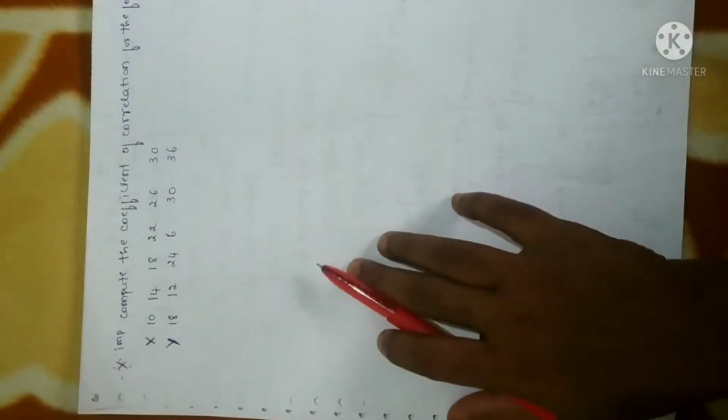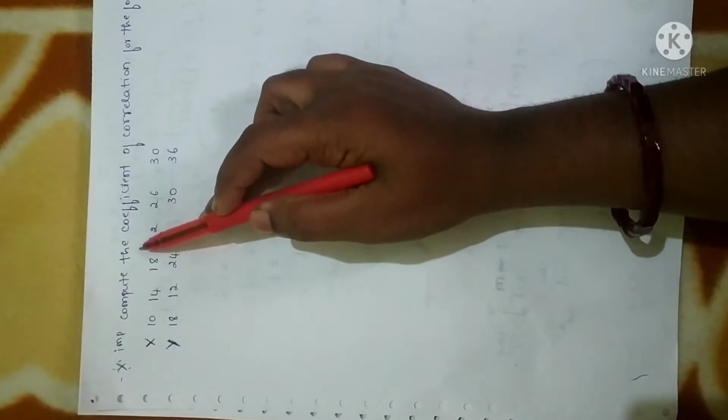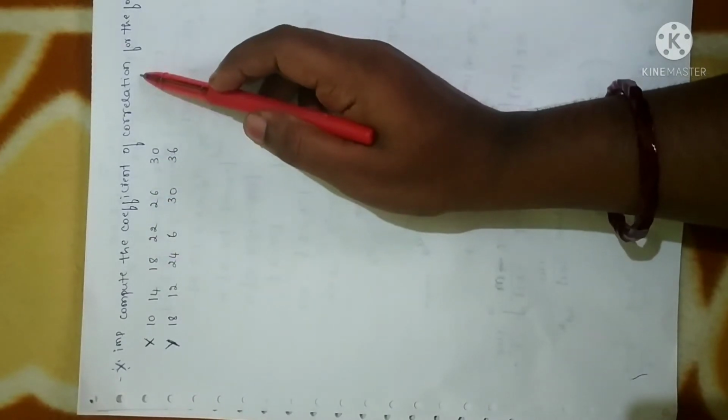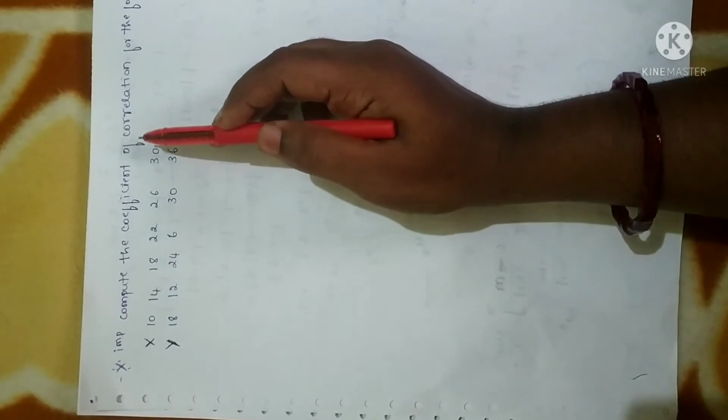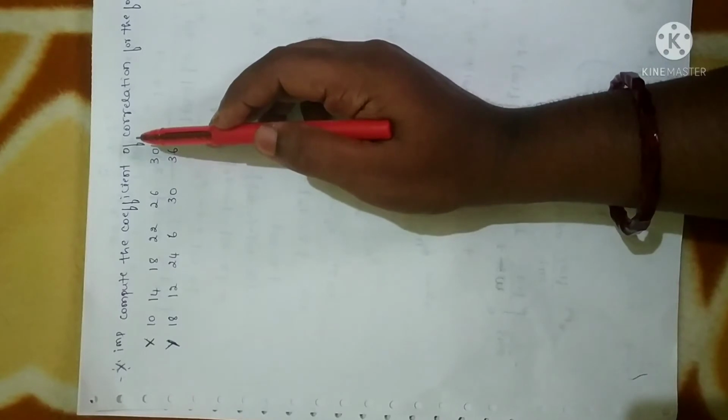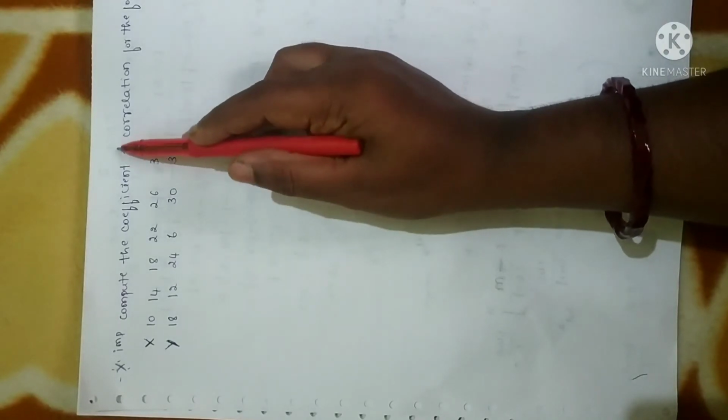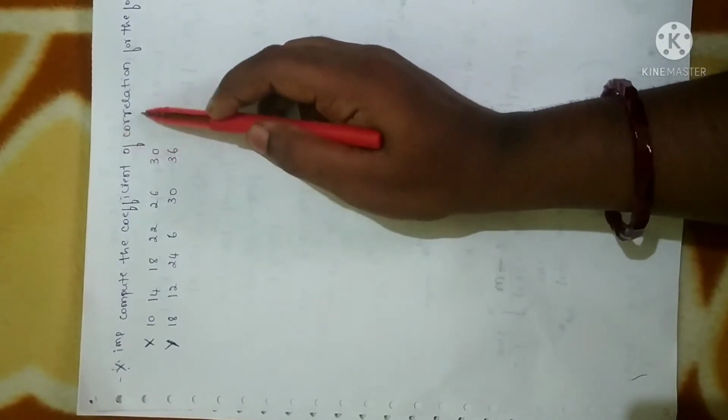Here is a problem where we are asked to find the coefficient of correlation. What is the other method we have besides Karl Pearson coefficient of correlation? We can also call it Spearman rank correlation. If they mention rank correlation, you have to find Spearman rank correlation. But here it is not the case. We have to compute the coefficient of correlation, so it is clearly Karl Pearson coefficient of correlation. As I already gave the formula for the Karl Pearson coefficient method.